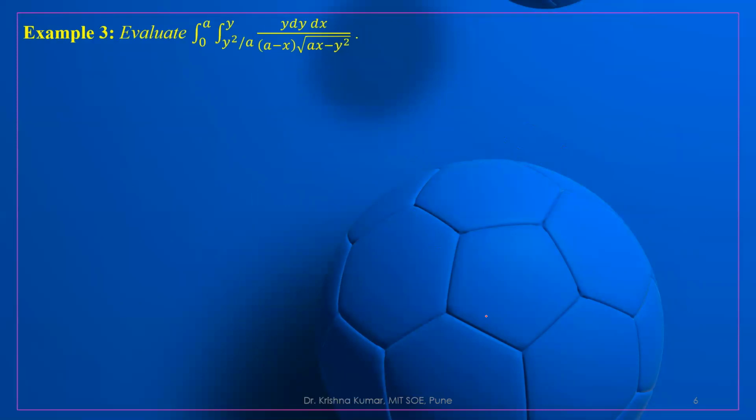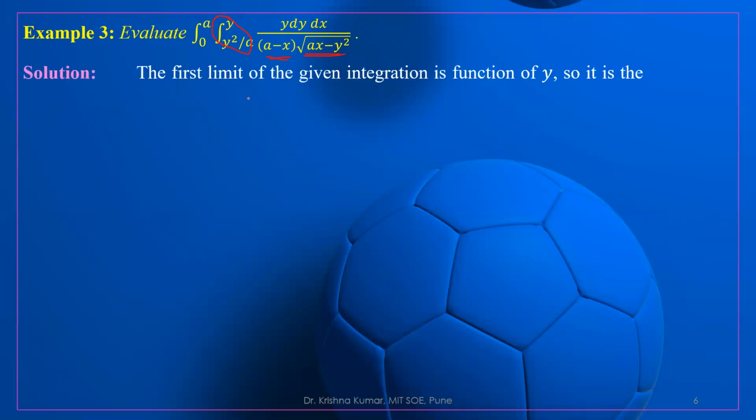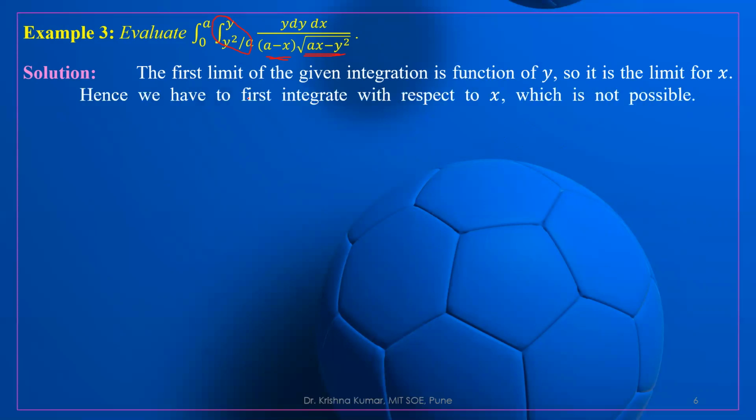Evaluate this. Here the first limit is a function of y, so this is the limit for x. But just look here: it is not possible to integrate with respect to x, because x is present in the first term as well as the second term. The first limit of the given integration is a function of y, so it is the limit for x.